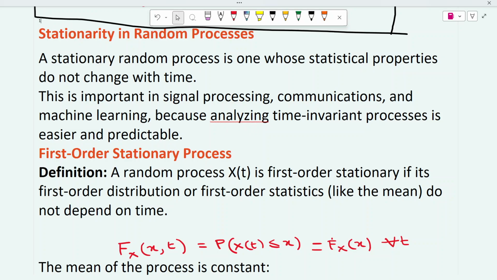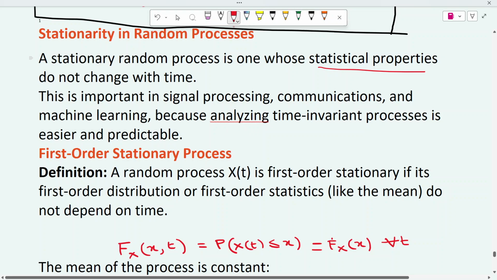So how do we define the stationarity of a random process? For any random process we will have statistical properties. If those statistical properties are not changing with respect to time, then such a random process we will call a stationary random process.